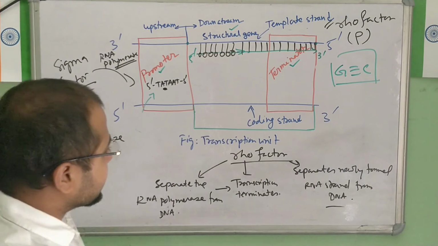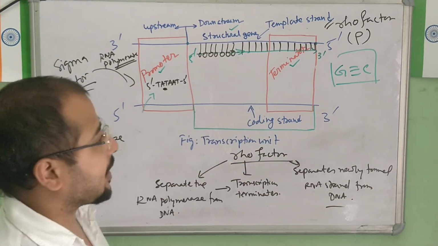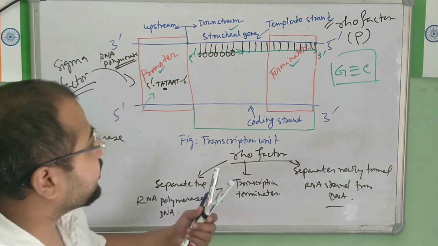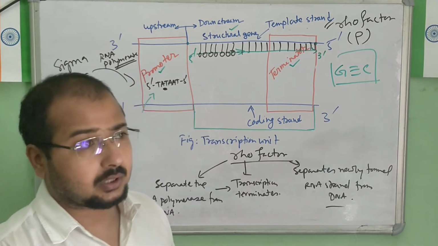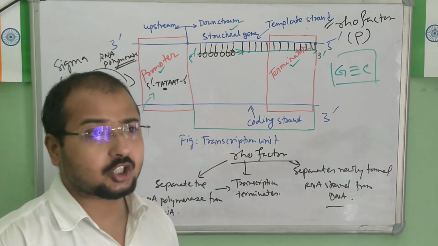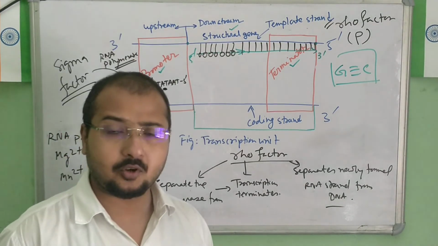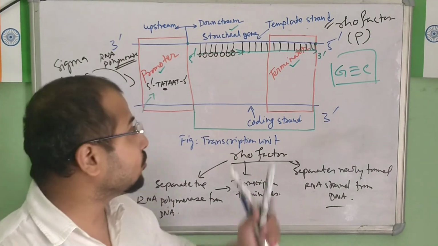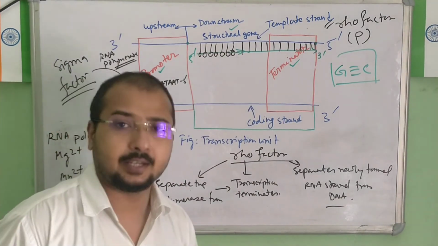Now once the newly formed strand is separated, you can understand that our job is done. Now there is a post-transcriptional process, but in the majority of cases in the prokaryotes, post-transcriptional process is not required. But in some cases, we see that the newly formed mRNA strand is inactive in nature.